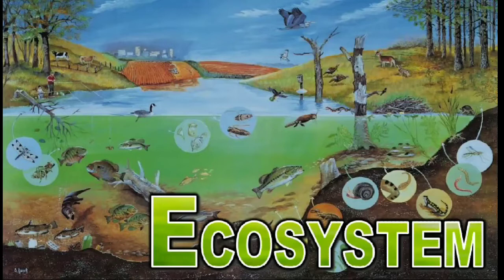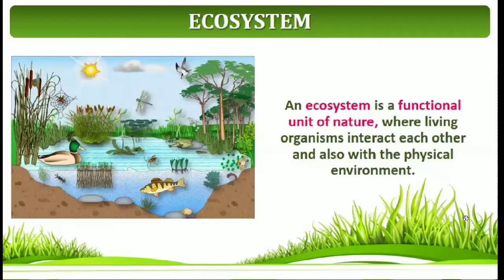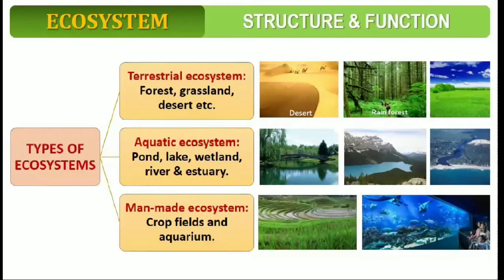First, we are going to discuss what an ecosystem is. An ecosystem is a functional unit of nature where living organisms interact with each other and also with the physical environment. From this topic, we are going to discuss types of ecosystem, followed by function of ecosystem, decomposers and energy flow. So these are the four topics we are going to discuss in part 1. First, we are going to discuss the types of ecosystem.